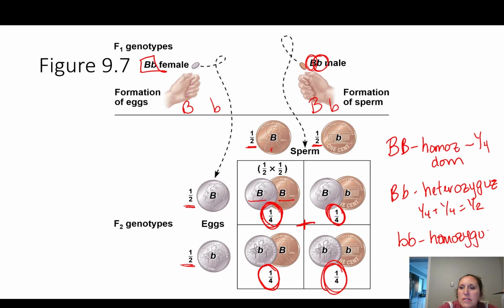All right. So this is a little bit of math, a little bit of probability, but this is going to come in handy for you to understand this as we move forward to what we basically did right here, which is a monohybrid cross.